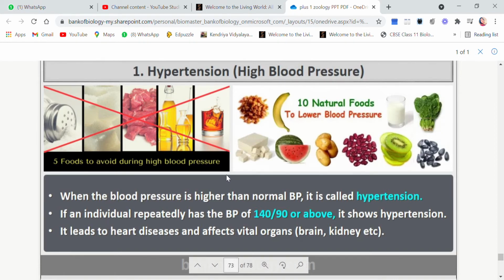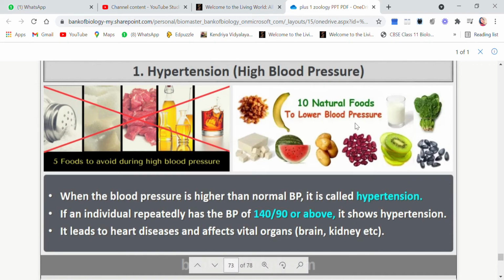We have to take care of certain things. We have to avoid foods that are not supposed to be taken if the person is suffering from hypertension, like salt. Excess salt should be avoided. Lots of ghee or saturated fat should be avoided. Red meat should be avoided. You can have fish, you can have chicken, white meat, but not red. Lots of oils should be avoided. Hard drinks should not be taken by the person.